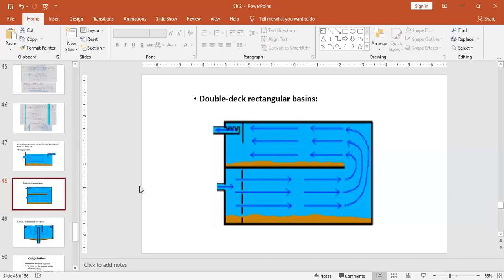So what happens? You are forcefully allowing the water to enter this way, and hence it will push toward the upward direction because the exit is available over here.